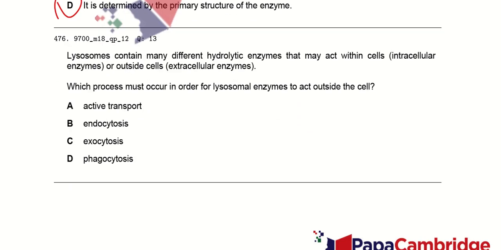Lysosomes contain many different hydrolytic enzymes that may act within the cells, intracellular, or outside of the cells, extracellular. Which process must occur in order for the lysosomal enzymes to do their function outside of the cell? Whenever they have to perform their function outside of the cell, they must move out of the cell through the process of exocytosis. So option C here is the rightmost answer.